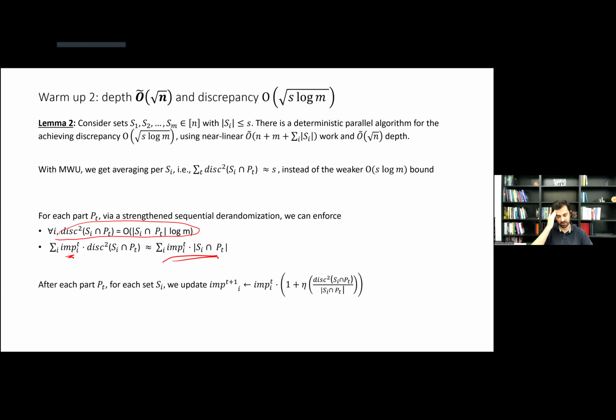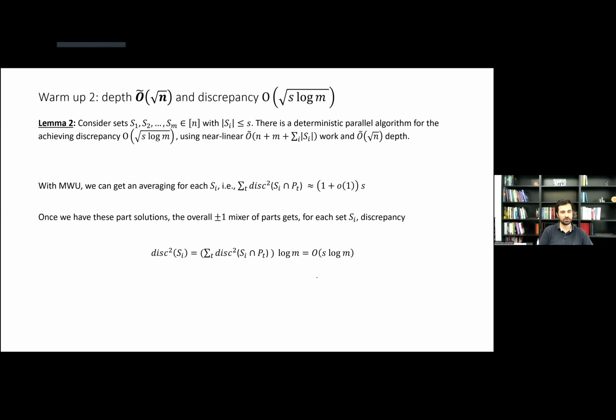Once you have such a method for each of these parts, then we can actually set up a multivariate weight update. We essentially end up adjusting the importance of each set, in the natural way, based on how much its discrepancy squared has been in this particular part, right? Either increasing the importance proportional to the loss, right? I won't go through the analysis. Many of you are familiar with it. This essentially can end up giving us something like, for each set S_i, when I look across different parts, the summation of discrepancy squares of the set is as if there was no loss. It's basically just the set size S, okay?